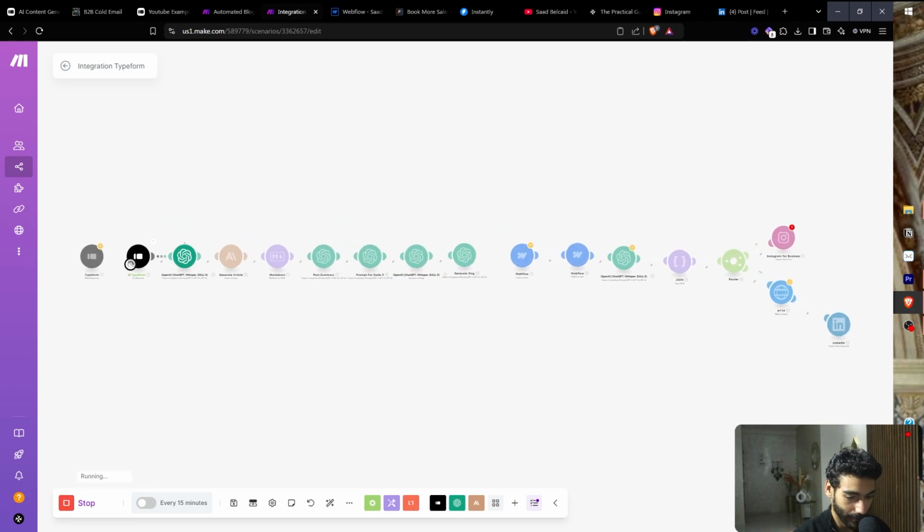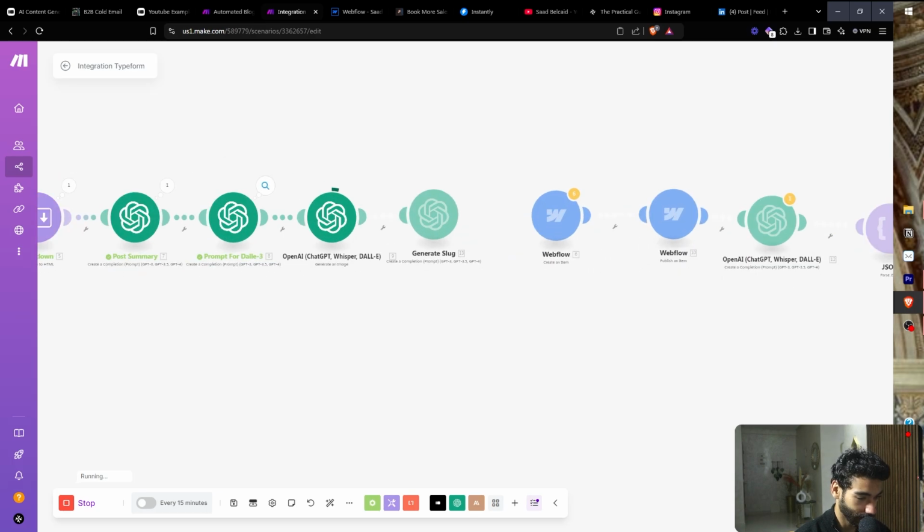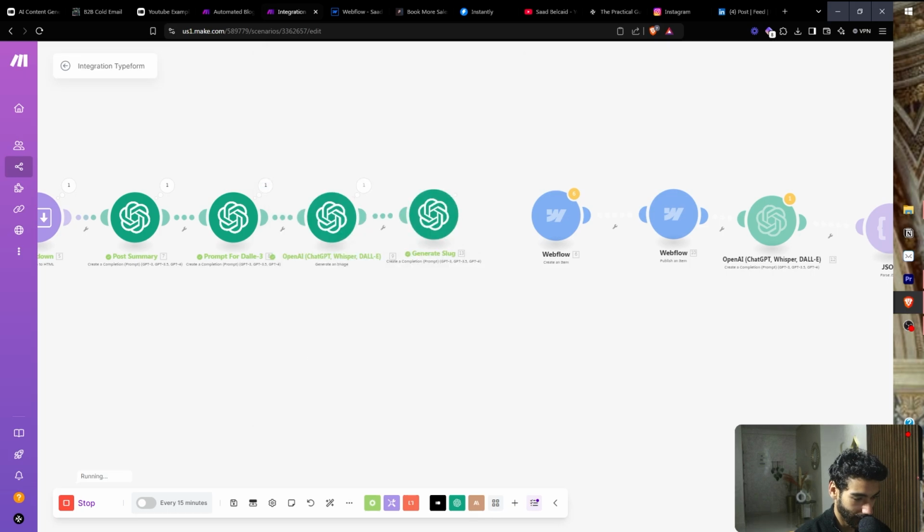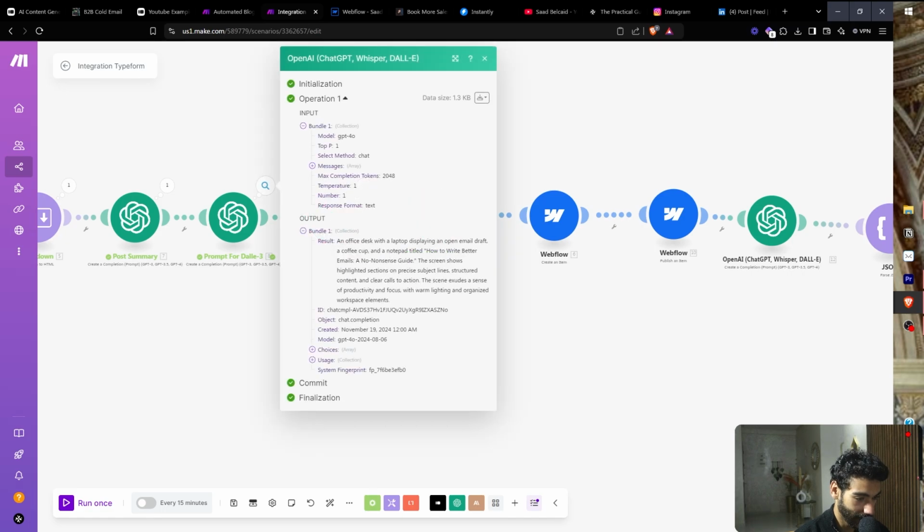Awesome. So I'm just gonna pause the recording until it finishes. Okay, awesome. So it's going in, generating the prompt, and then we generate the slug. Awesome. So now we have everything that we need.